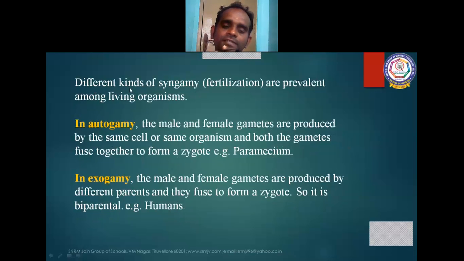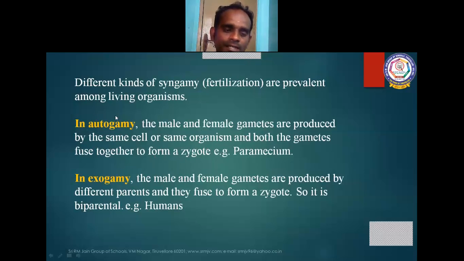Different kinds of syngamy are prevalent in many of the organisms. In many organisms, different types of syngamy take place. Autogamy. What is autogamy? Autogamy is nothing but the male and female gametes are produced in the same cell or same organism, but the gametes fuse together to form a zygote.